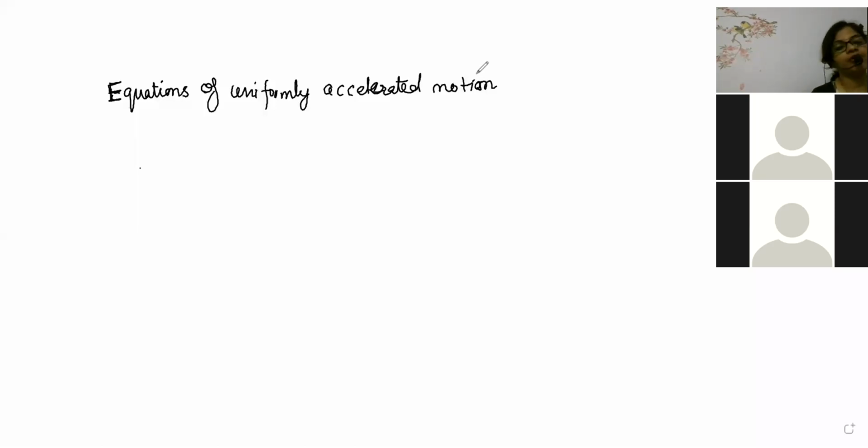So, beta, first, anybody tell me what is uniformly accelerated motion? I asked this definition because it is a very, very important topic.